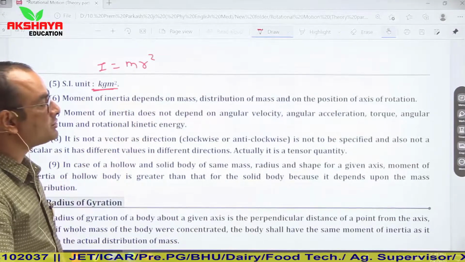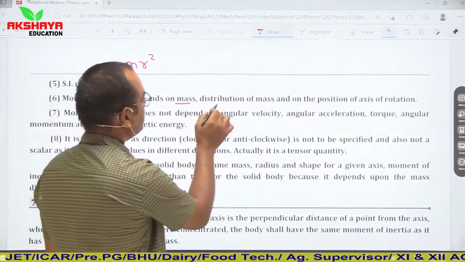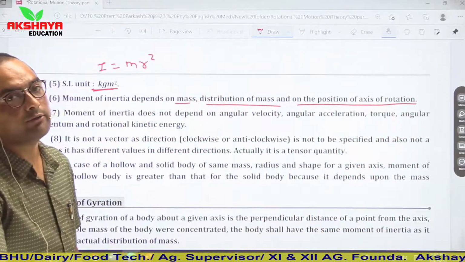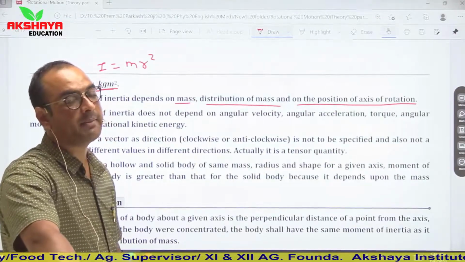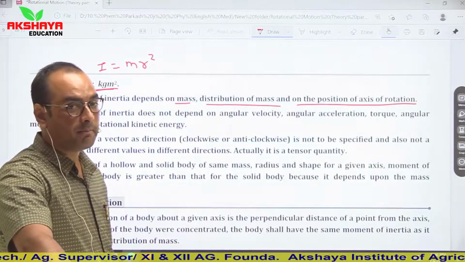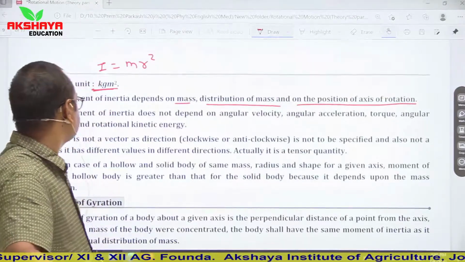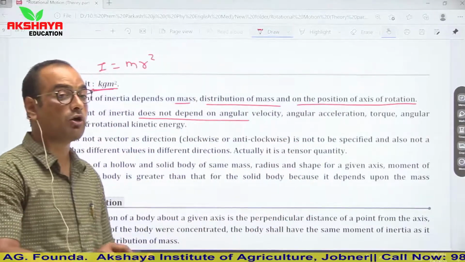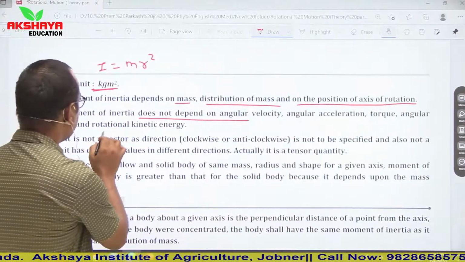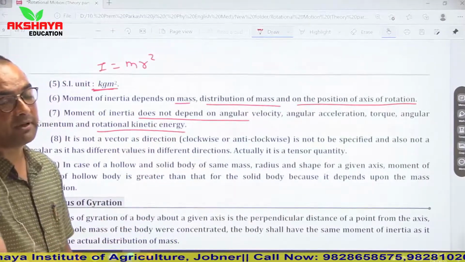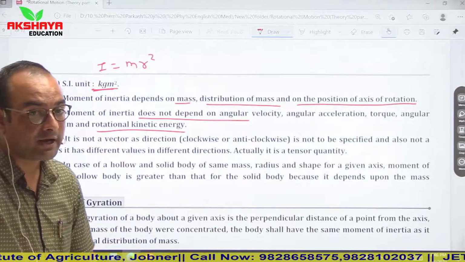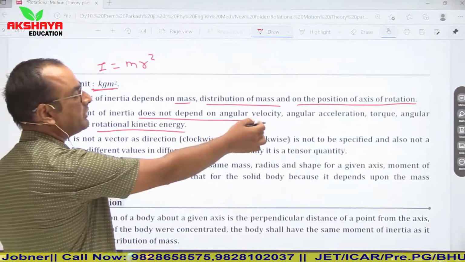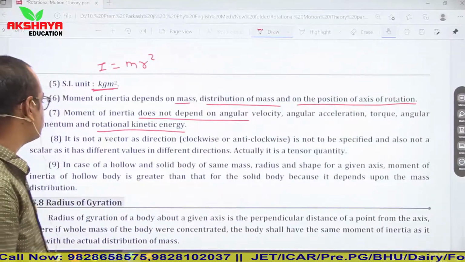Moment of inertia depends on mass, distribution of mass, and on the position of the axis of rotation. So simply keep in mind that moment of inertia depends on the axis of rotation, mass, and distribution of mass. Moment of inertia does not depend on angular velocity, angular acceleration, torque, angular momentum, or rotational kinetic energy. Clear? So keep in mind that moment of inertia does not depend on any angular quantity, meaning velocity, acceleration, torque, momentum, etc.